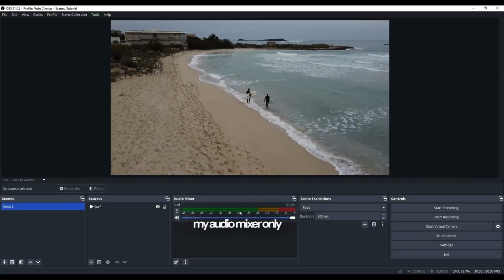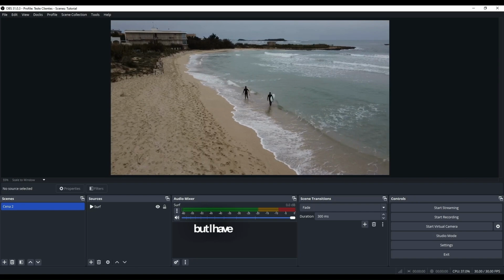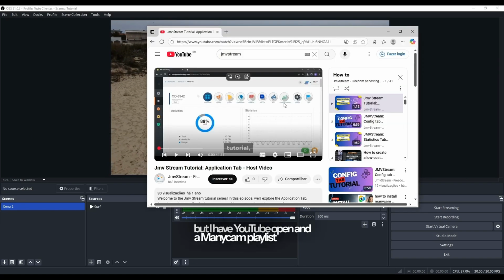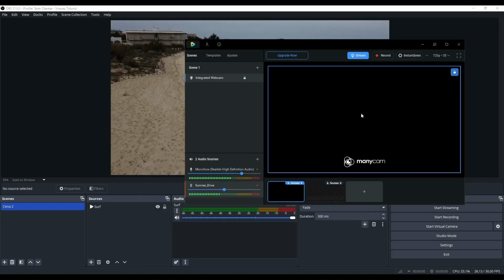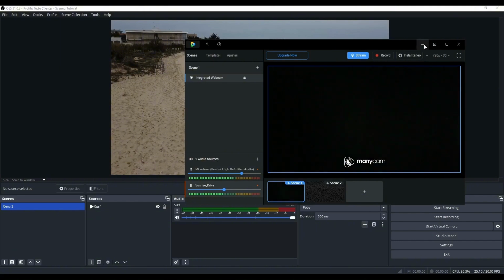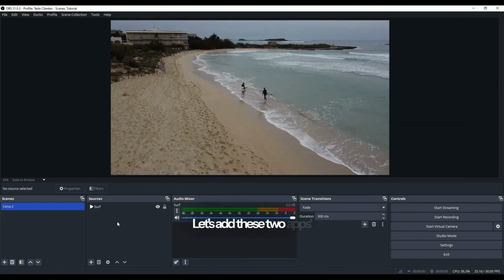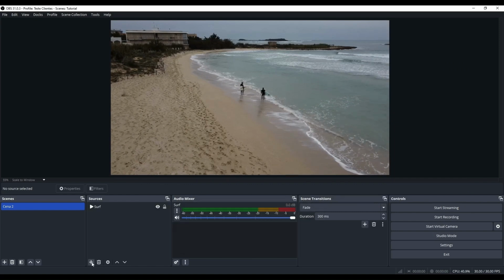Currently, my audio mixer only shows the video's audio, but I have YouTube open and a Manycam playlist playing. Let's add these two apps' audio separately.